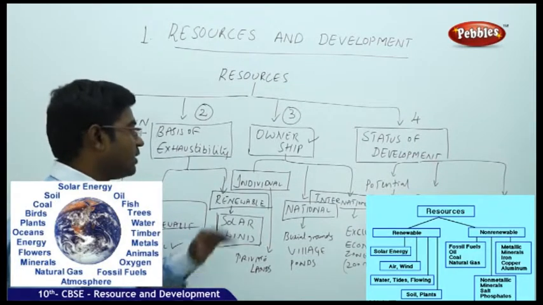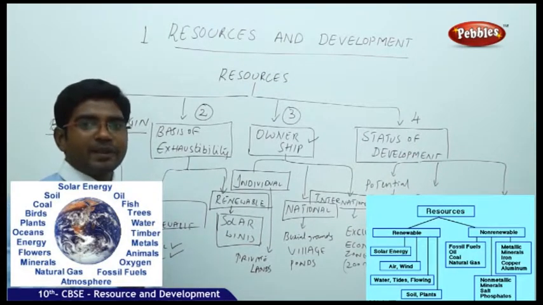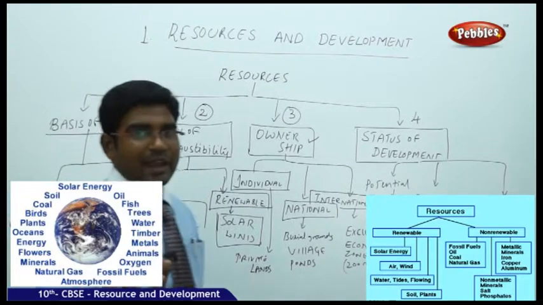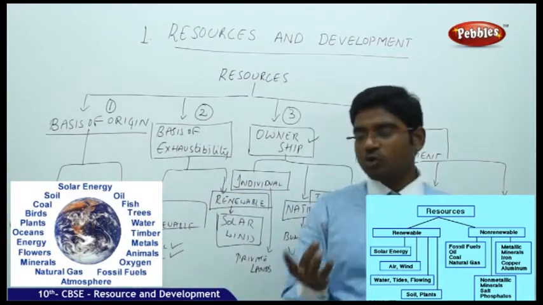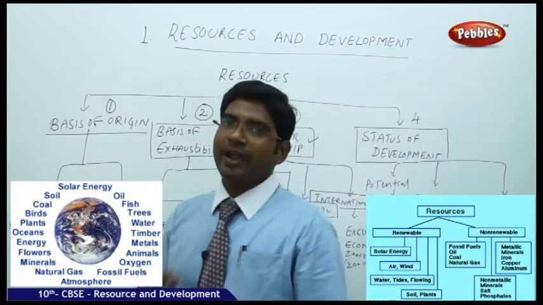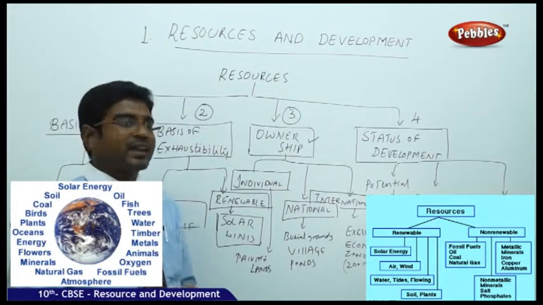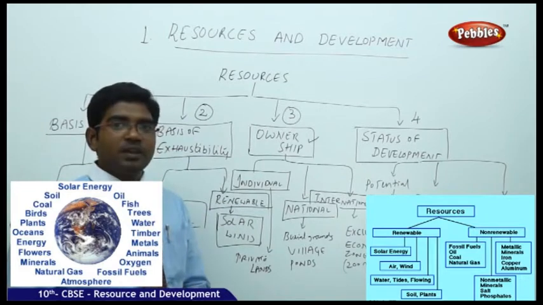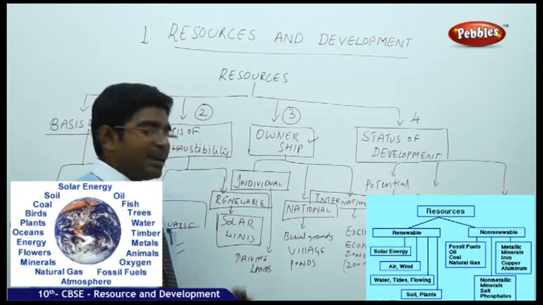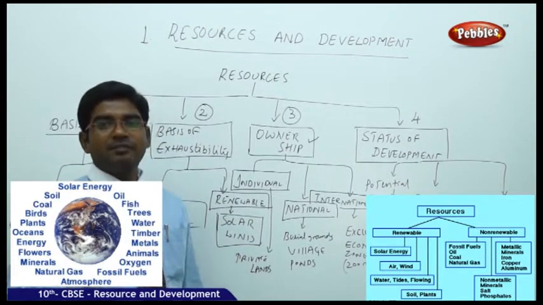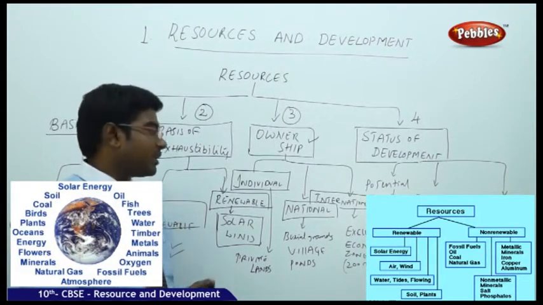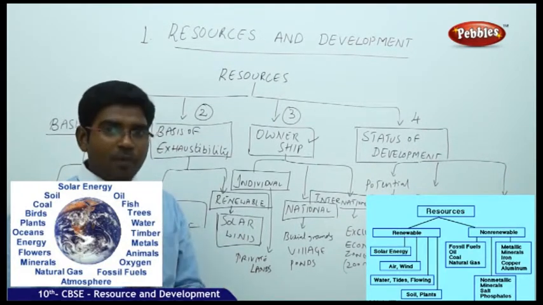When it comes to individual ownership, any private individual who owns a land, a property, a mine, or any substance in which natural resources are found comes under the category of individual. Examples are private lands, private properties, private fields. All this comes under individual properties.